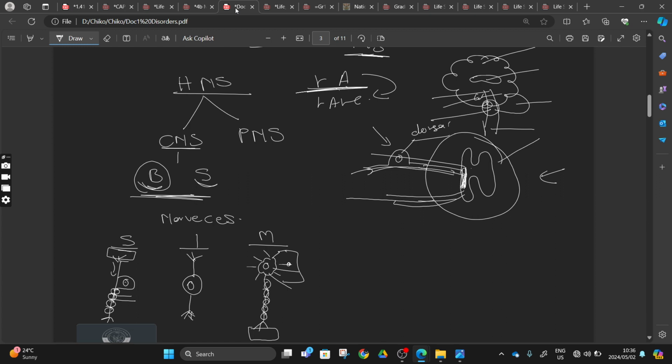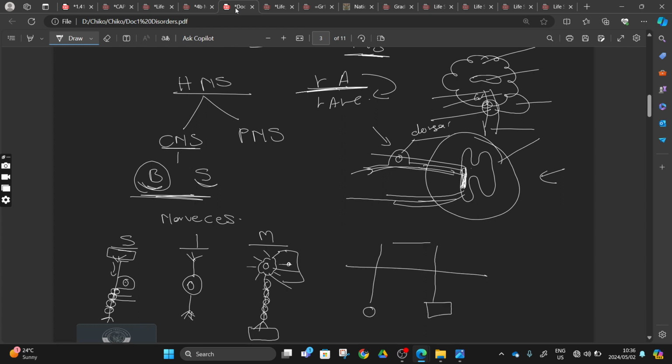So with our reflex arc, we'll start with our receptor, moving to our sensory neuron, interneuron or connector neuron, to our motor neuron, to our effector.